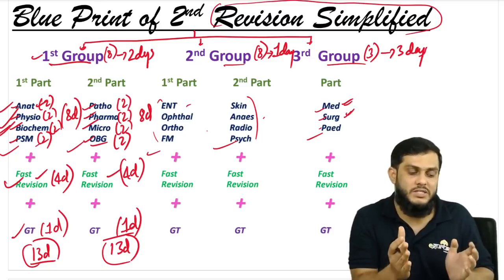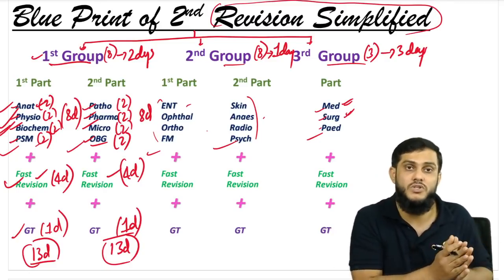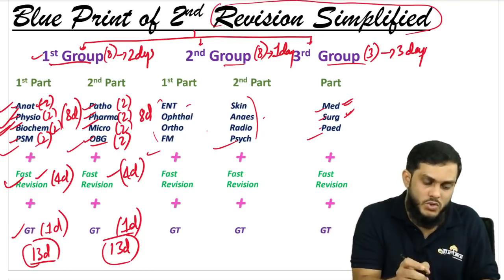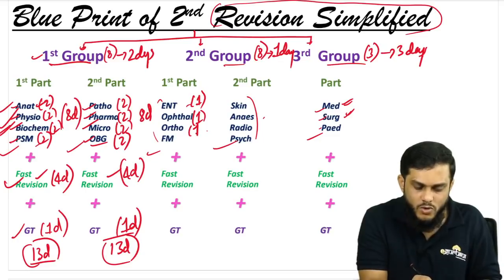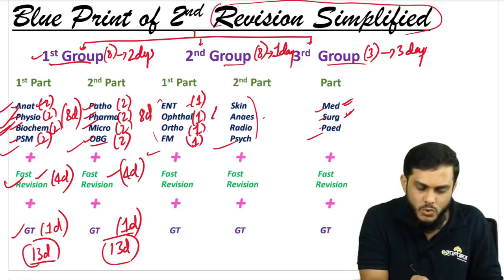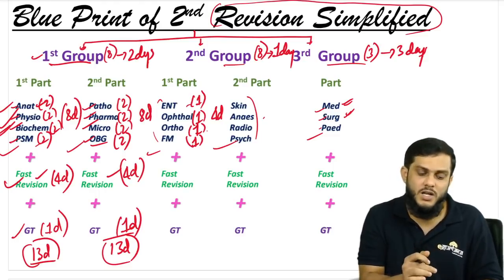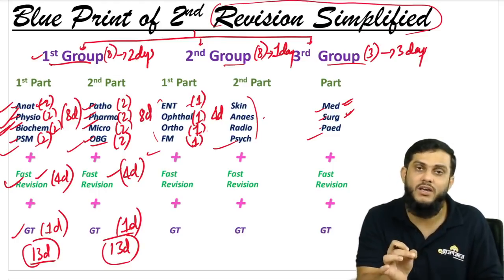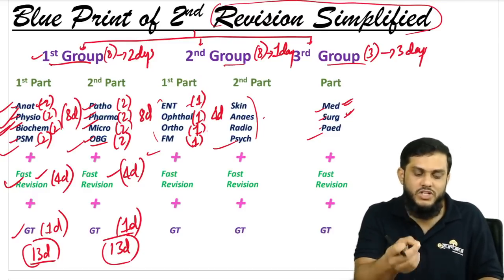So for the next 4 subjects, give exactly half of the time you gave to the subjects in the first group. So spend 1 day each: 1 day for ENT, 1 day for ophthal, 1 day for ortho, and 1 day for FM. Totally how many days? 4 days. Revision half of that, 0.5 day. That means in 1 day you finish ENT and ophthal, in the second day you finish ortho and FM.